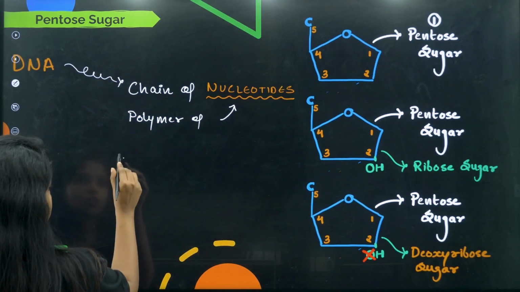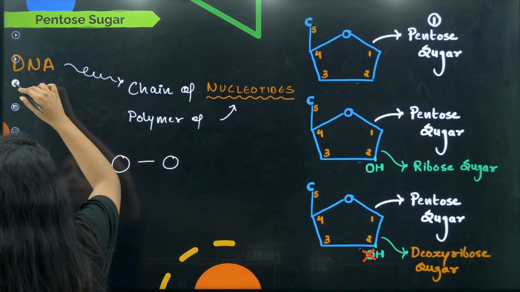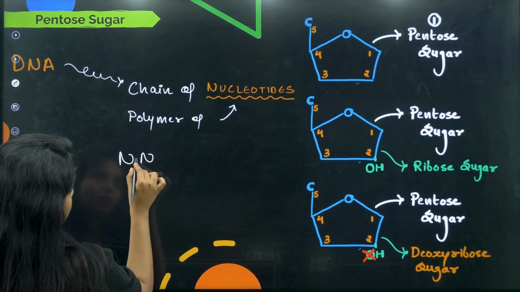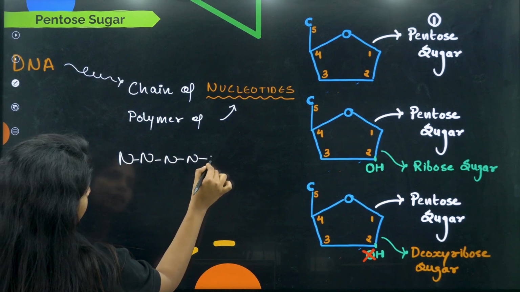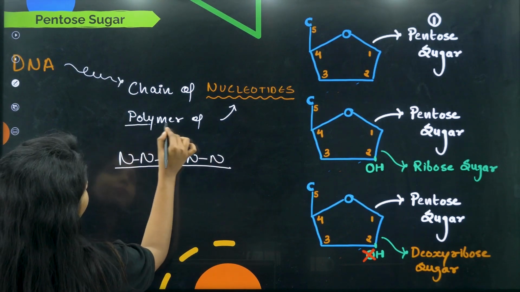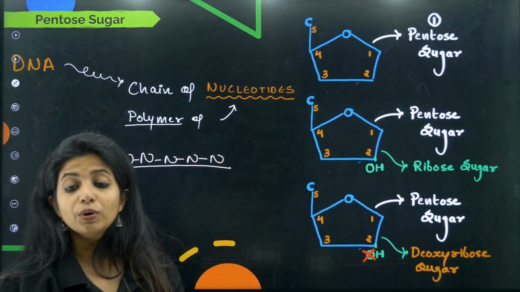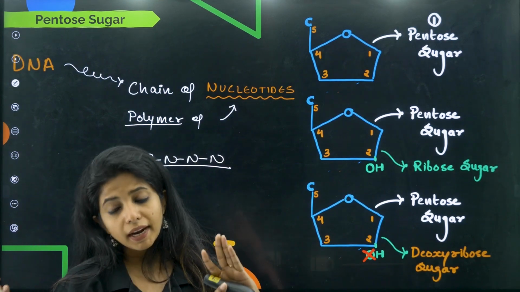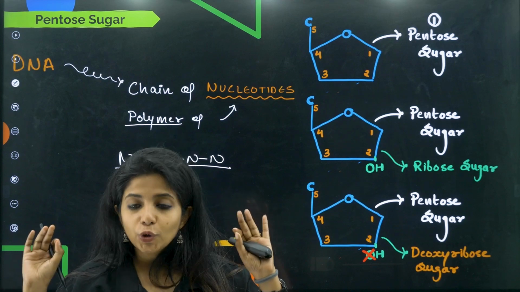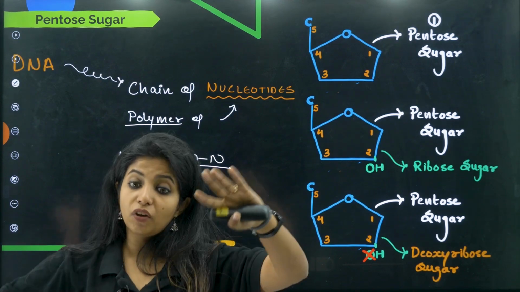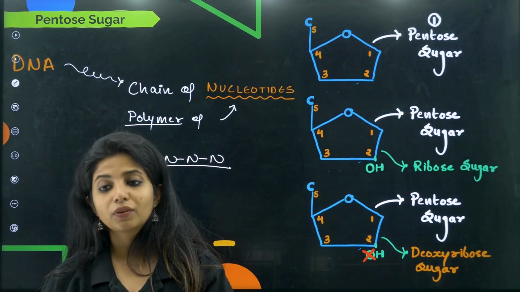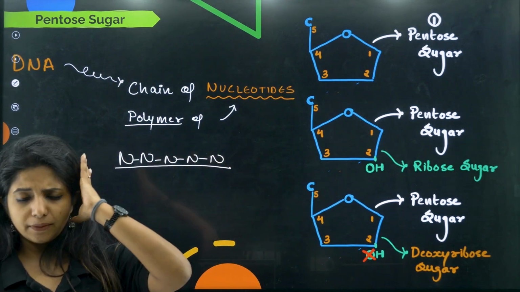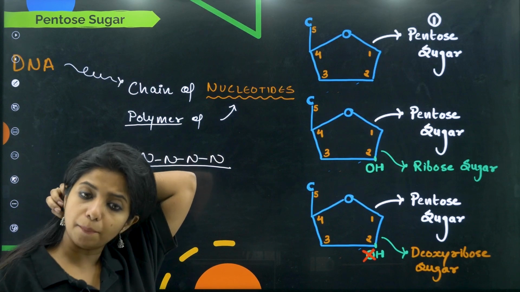So basically you can just imagine beads over here, or you can imagine that there is one nucleotide and this nucleotide is attached to another, which is why I call this a polymer of what, children? Nucleotide. Now in DNA structure you will be hearing so many things: nucleoside, nucleotide. The first thing that comes is nucleotide. Always remember, tides are very big. Similarly, our DNA will be very big with the help of this chain of nucleotides, or you call it a polymer of nucleotide.